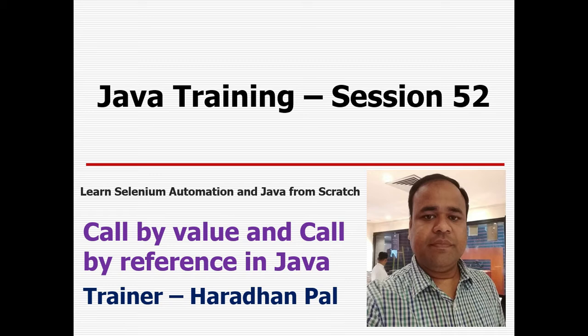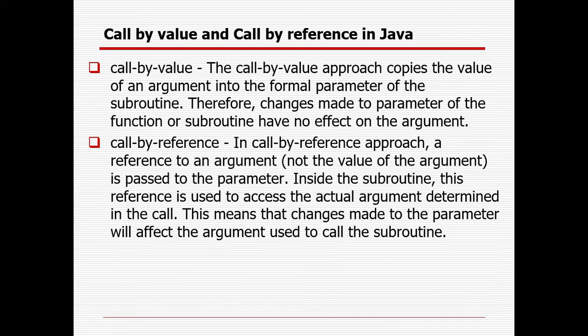Today I will discuss call by value and call by reference in Java. So what is call by value? The call by value approach copies the value of an argument into the formal parameter of the subroutine. Therefore, changes made to the parameter of the subroutine have no effect on the argument.